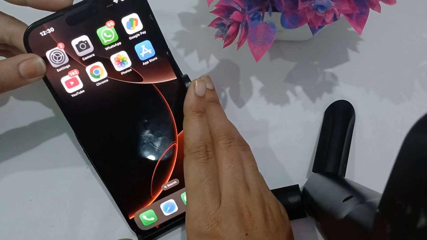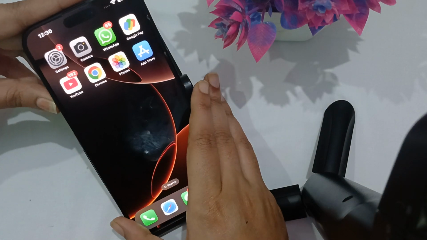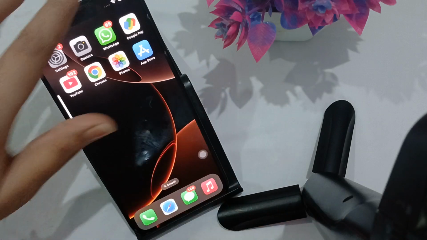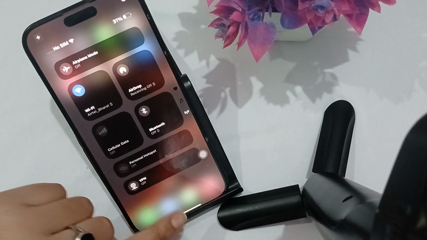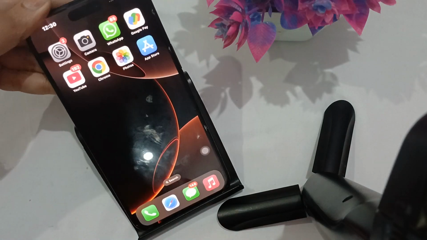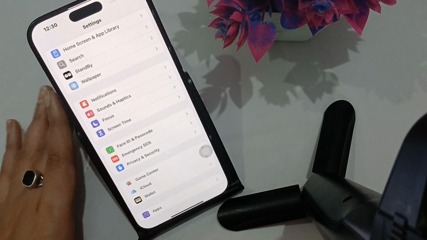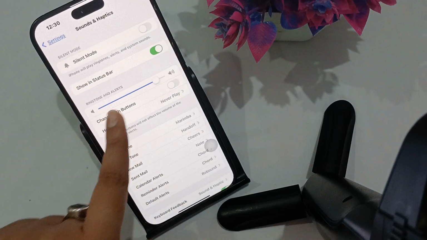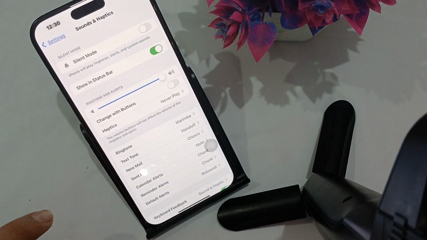After this guys, you have to check your volume levels. Okay, ensure that the volume is turned up. You can use the physical button. Okay, from here, from the control center, make sure it is at the full level, and from the settings, go to sound and haptics and make sure that it is also at the full level.